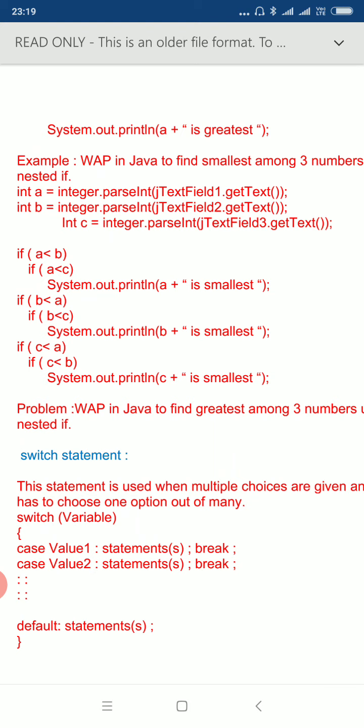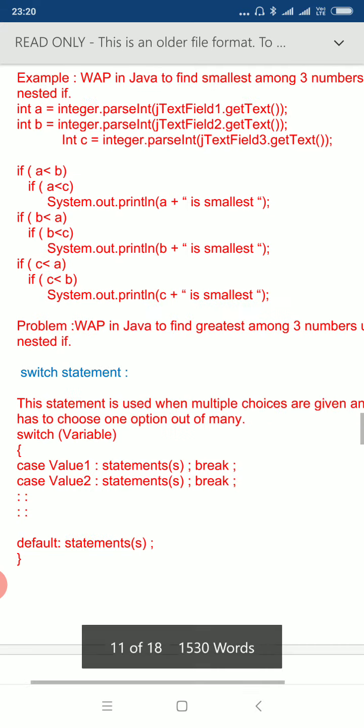So here we are testing if a is less than b, then we test if a is less than c also, then only a is smallest. Meaning for a to be smallest, it should be less than b and less than c also. In the same way we have used the condition for b also. For b to be smallest, b should be less than a and b should be less than c also, then only b is smallest. In the same way, if c is less than a and c is less than b also, then only c is smallest. So this way we have used the nested if statement here.